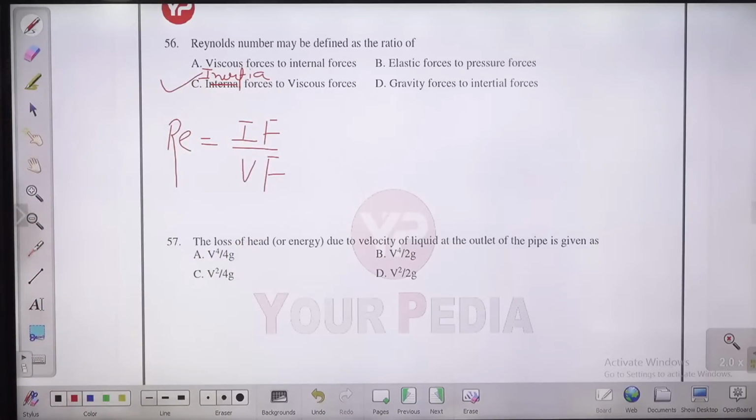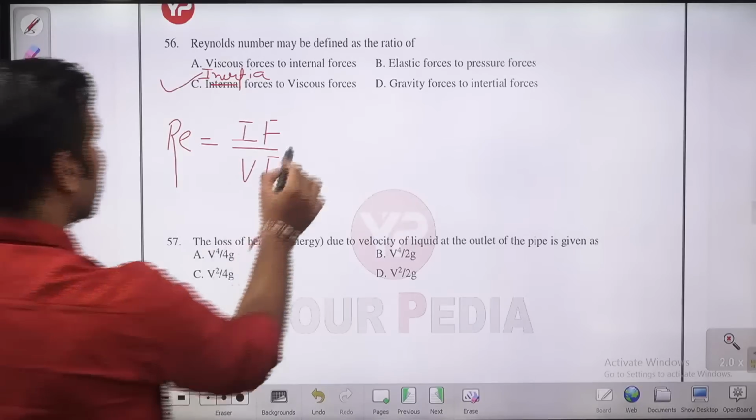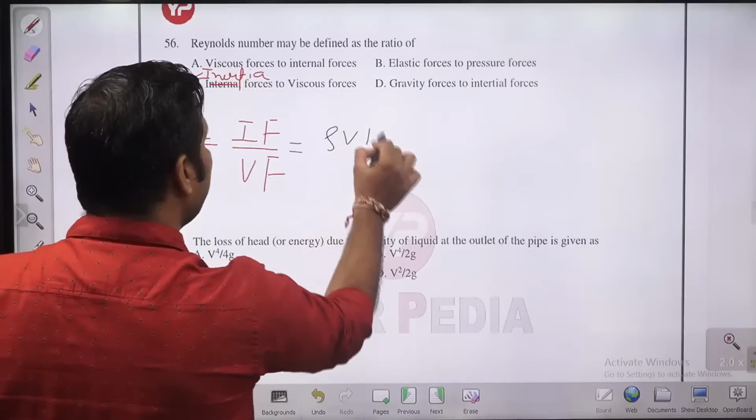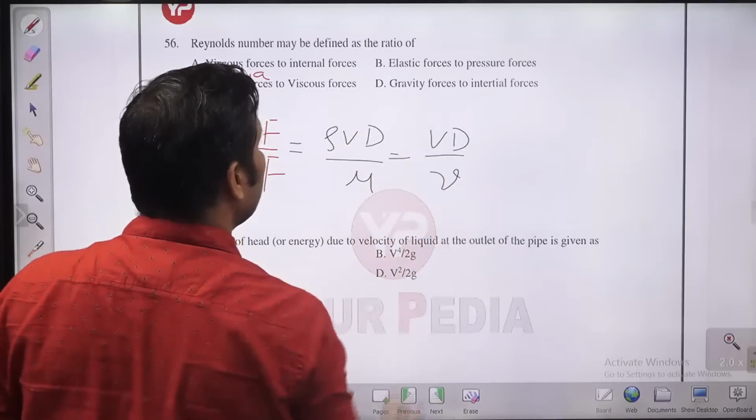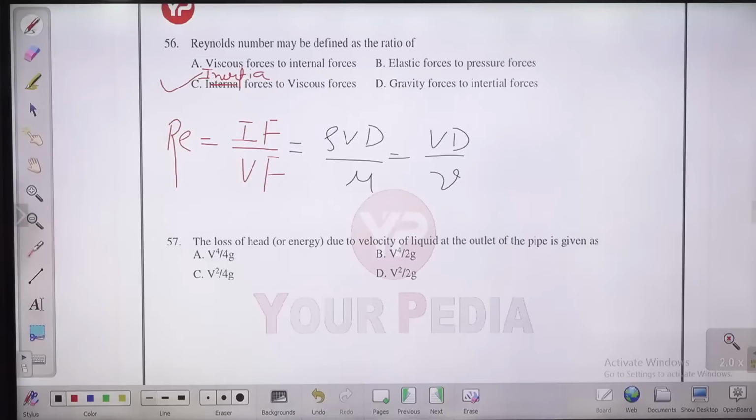So Reynolds number is the ratio of inertia force to the viscous force, and it is nothing but rho Vd by mu, or you can write it as Vd by nu, where V is the average velocity, D is the characteristic dimension, and nu is the kinematic viscosity of the fluid. So Reynolds number is the ratio of the inertia force to the viscous force. I'm correcting it here because that mistake is there.